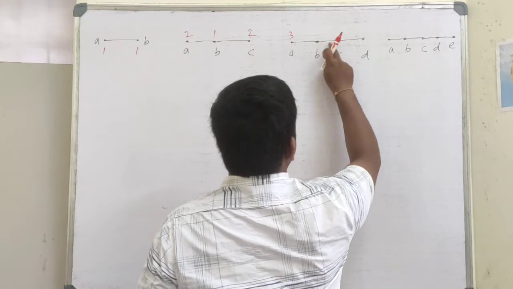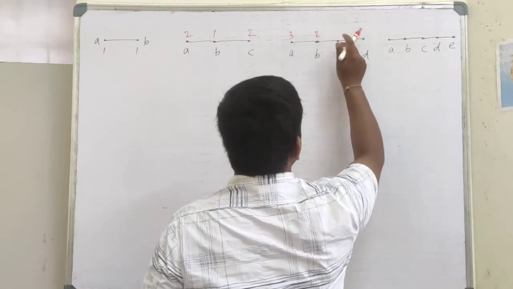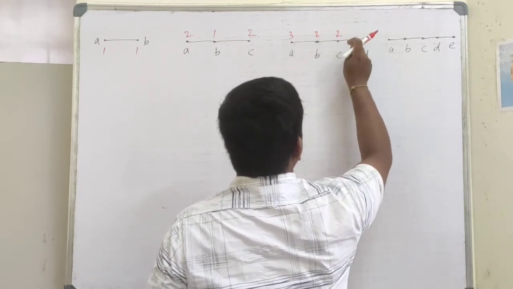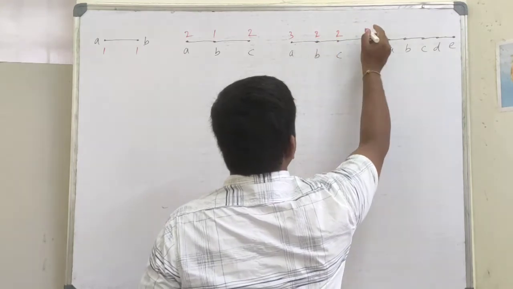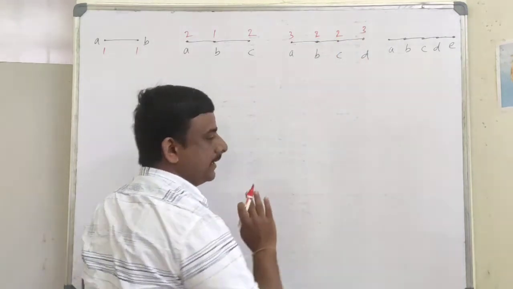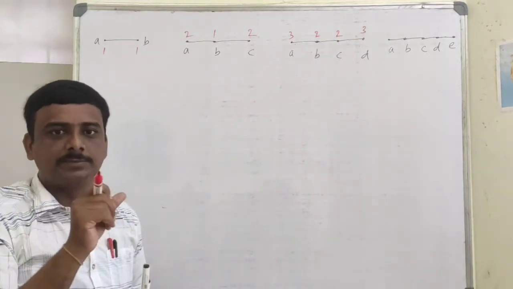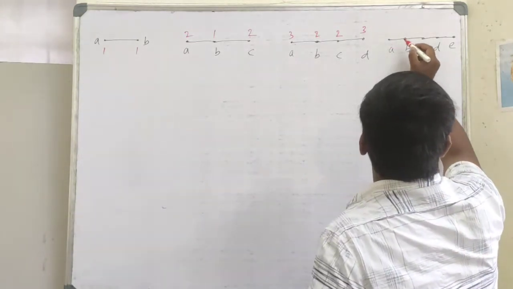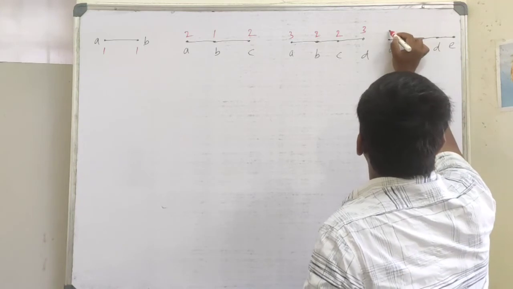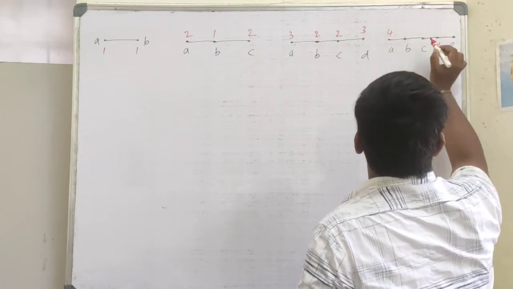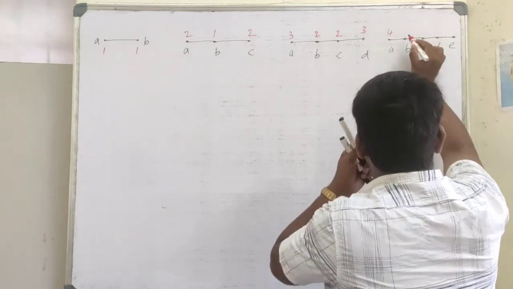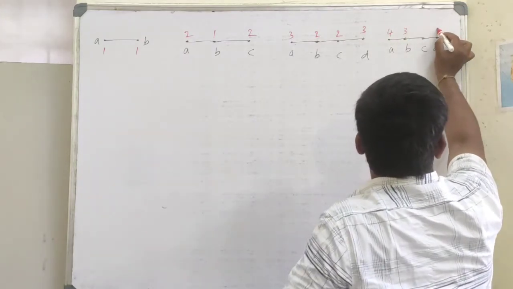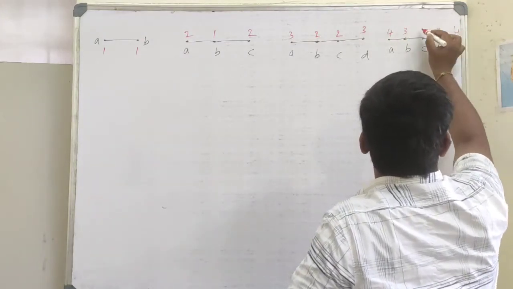In P4, eccentricity of A is 3, eccentricity of B is 2, eccentricity of C is also 2, eccentricity of D is 3. If you consider D, A is the vertex that has maximum distance from D. Again here in P5, eccentricity of A is 4, eccentricity of B is 3, C is 2, D is 3, E is 4.